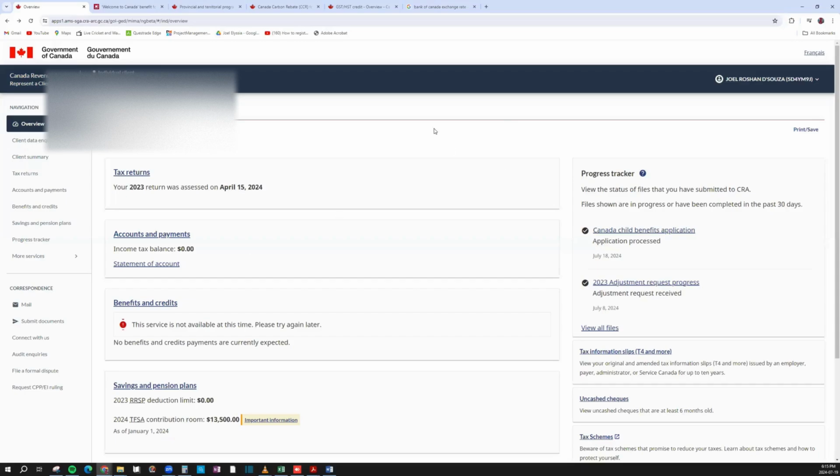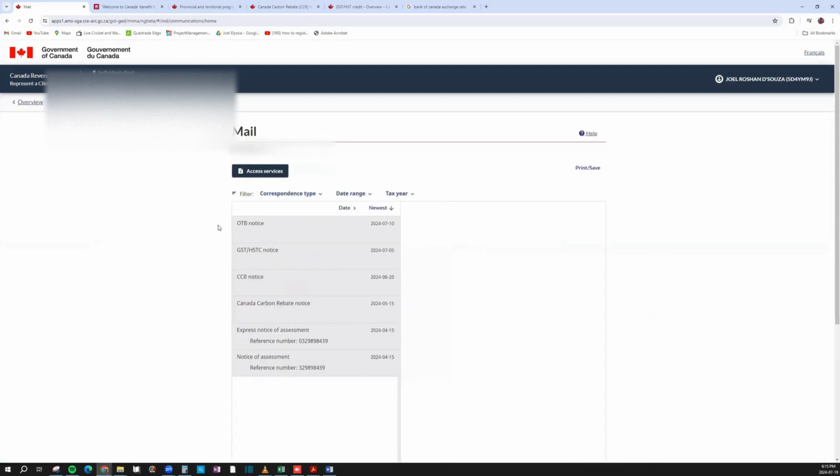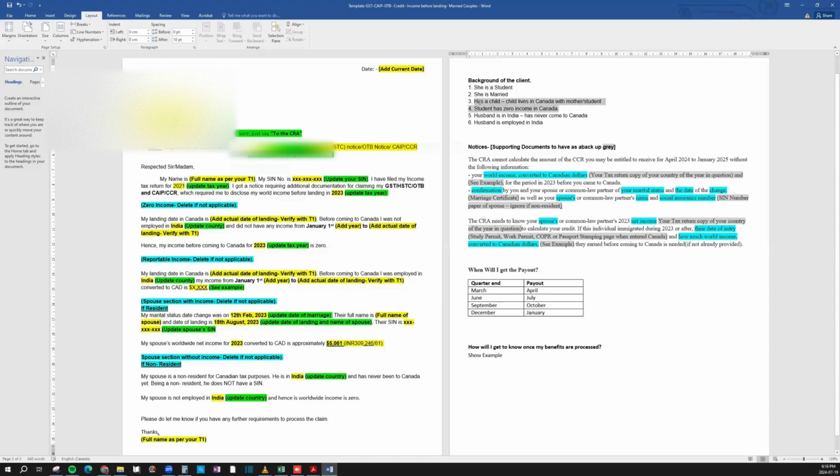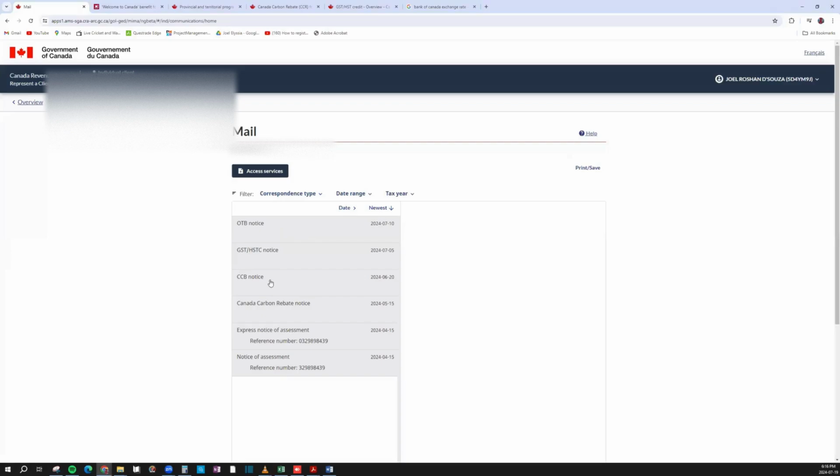So I'll go to her CRA account. Once you're in your CRA account, if you've got full access, just go on the left, click on mail, and you'll see these three notices. In this case, she has four. CCB is the child care benefit, wherein she has a child and the child lives with the mother. That's why she's also eligible for an extra benefit. But as of right now, we'll just be talking about OTB, GST, and Canada Carbon Rebate, and I'll quickly open the notices to show you what it is. Also, yeah, one, two, and three.